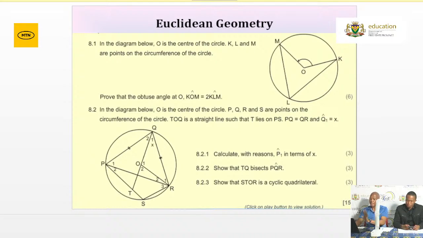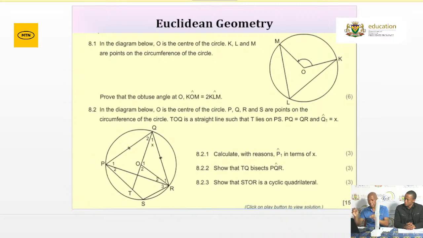Please, grade 12, I said write the statement. Your statement must be accompanied by what? By the reason. How do you prove for a cyclic quad? Very important. How do you prove for a cyclic quad? It means if when I add the opposite angles, if they give me 180, then that is a cyclic quad.